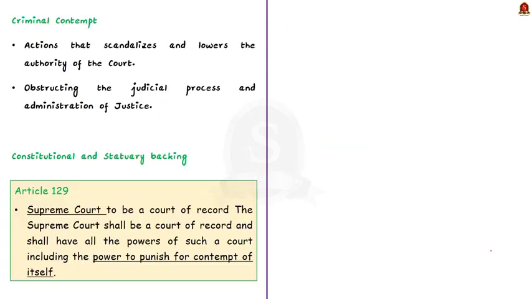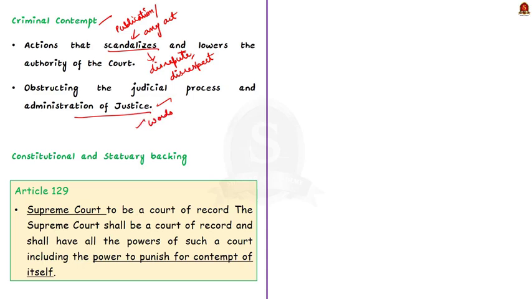Now moving on to criminal contempt. A criminal contempt means the publication of any matter or doing any other act which scandalizes or lowers the authority of any court. Here the term scandalizing the court refers to something that brings the authority and administration of law by the courts into disrepute, creating distrust and disbelief in the minds of the public at large. A criminal contempt case also includes the publication of any matter which interferes with the due course of any judicial proceeding or obstructs the administration of justice in any other manner. Here, the publication could be by words, spoken or written, or by signs or by visible representations.